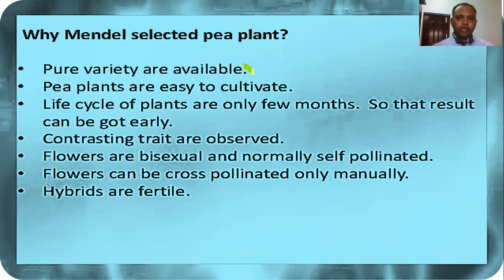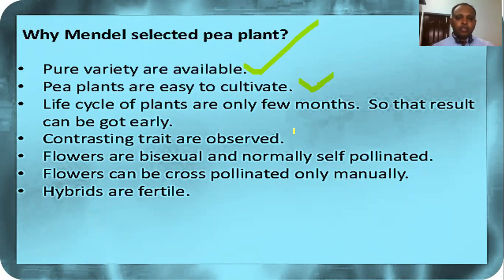In garden pea, pure lines and wild varieties are available. Pea plants are easy to cultivate without any special skills, so we can grow this organism easily. And the life cycle of the plant is only a few months, 2 or 3 months, so that results can be obtained easily, right?